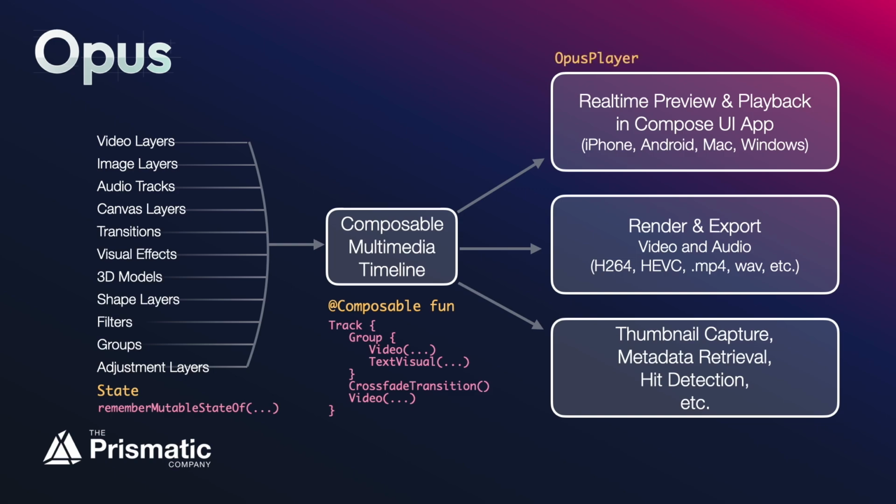So for example, if you want to play that composable timeline, you would get Opus Player with a remember Opus Player call. This is something you should be familiar with if you use Compose UI. You can use an Opus View to display that preview in your app's UI, and that is just a composable function, just like anything else that you would use, like a button or a slider.